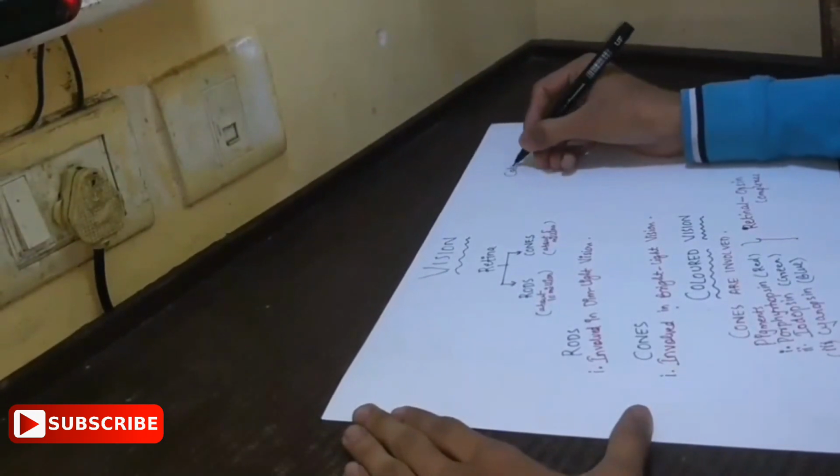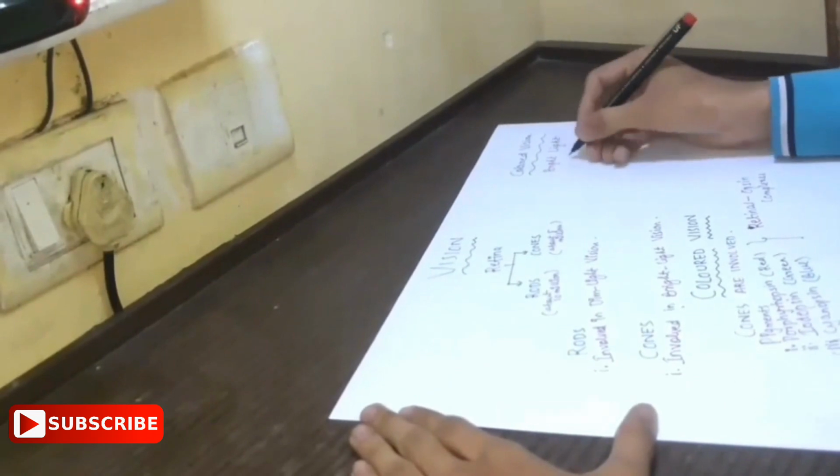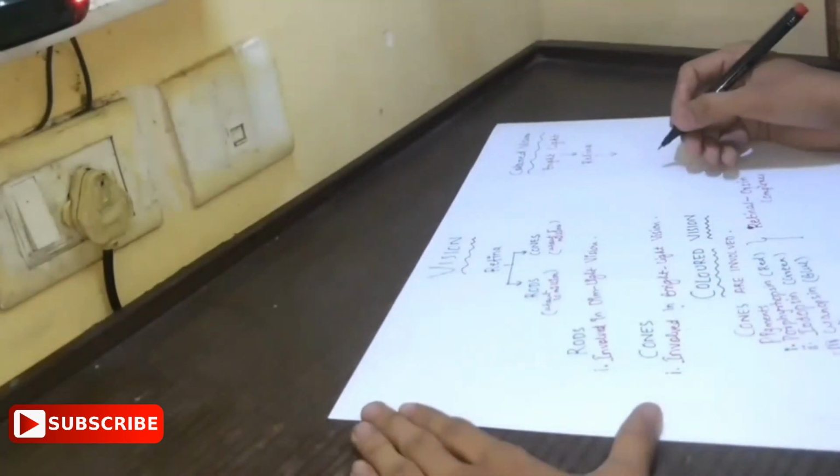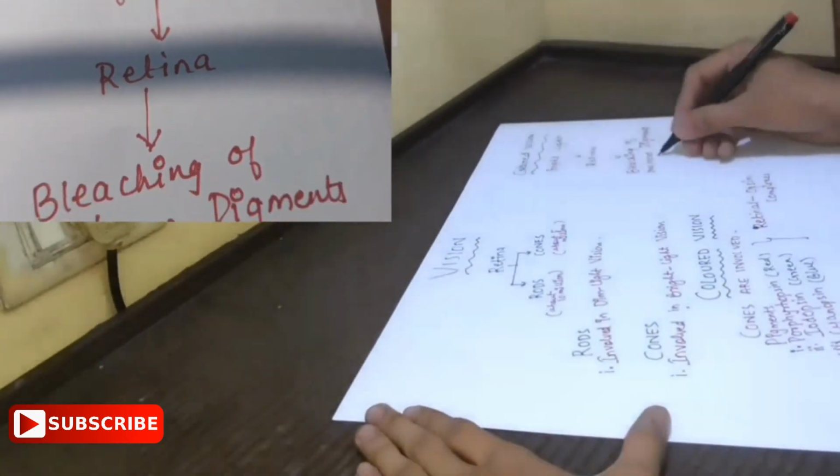Let's see the mechanism of colored vision. When bright light falls on the retina, there is bleaching of one or more pigments, as we have seen the three pigments. There is differentiation in the pigments, leading to the color perception by the brain.